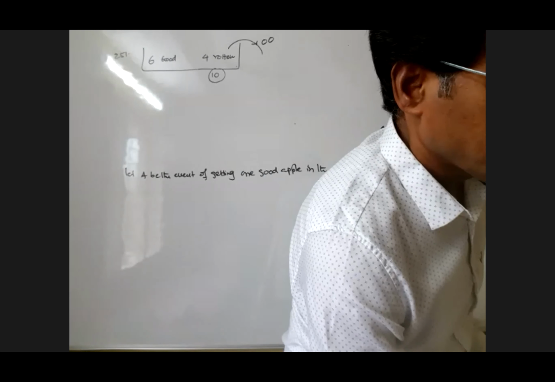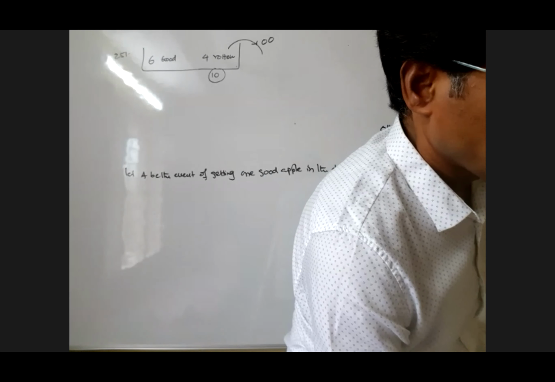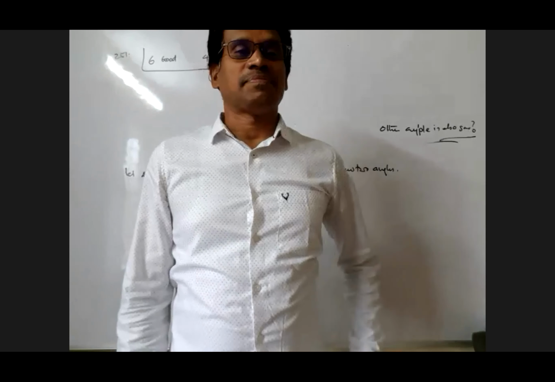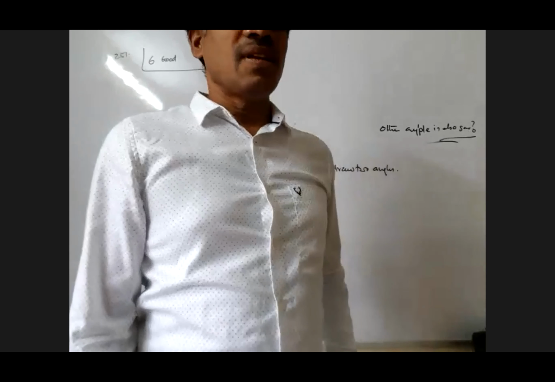Sir, A1 is the first drawn apple, and A2 is the second drawn apple. But don't forget, you are drawing two apples at a time. You cannot separate them, because 2 apples are drawn together.